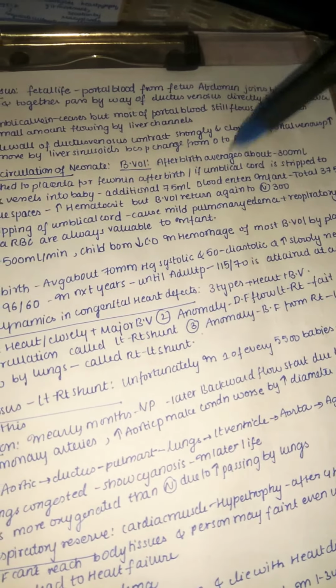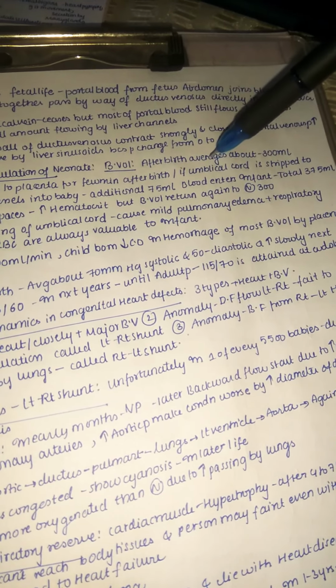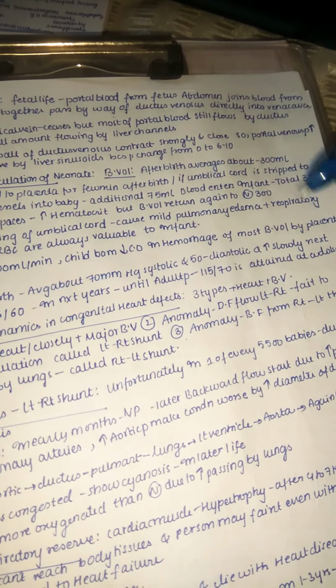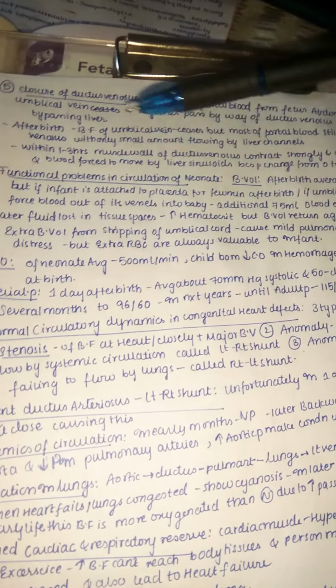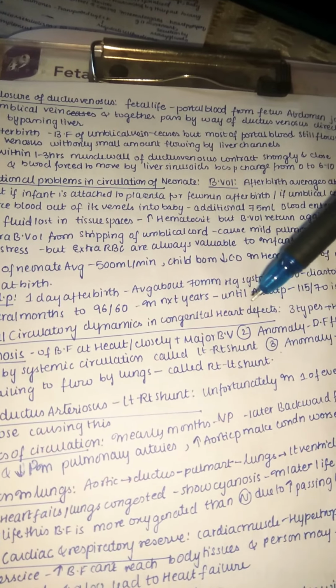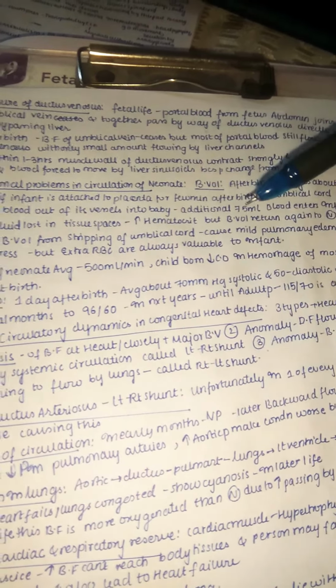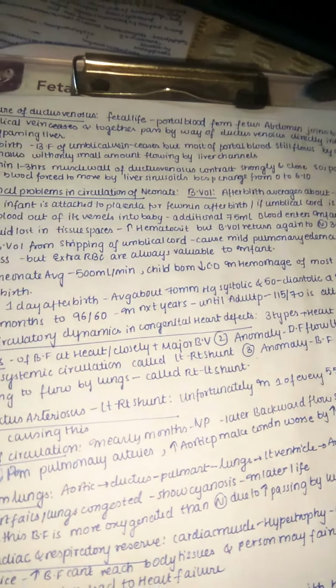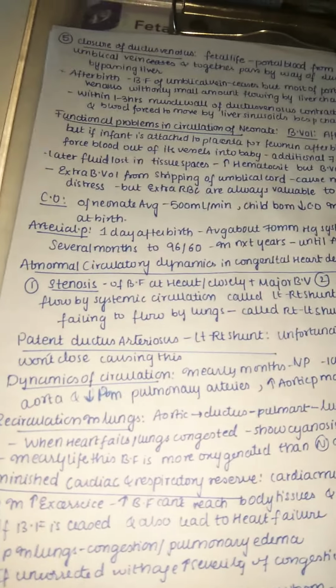So the portal venous pressure is very much increased, like it may increase from zero to about 6 to 10 millimeters of mercury. Because of this high portal venous pressure, blood is forced to move from the portal vein to the liver sinusoid. So the normal flow starts now and the ductus venosus is closed. So this is the normal mechanism.